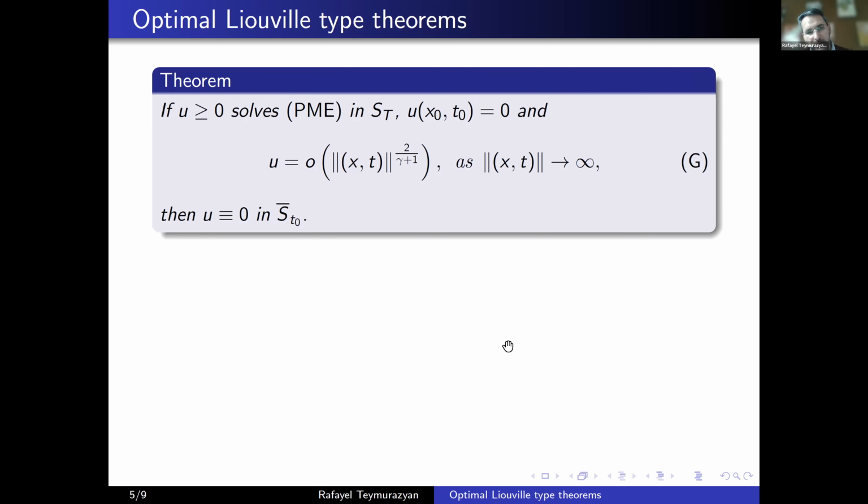So if it vanishes at one point, it must vanish all the time up to that point. So I call this G to refer to it later. So this is the growth condition, the intrinsic growth condition.